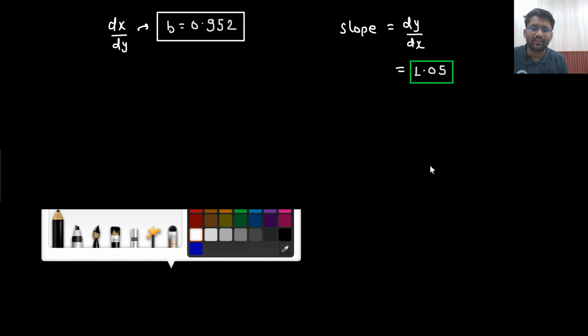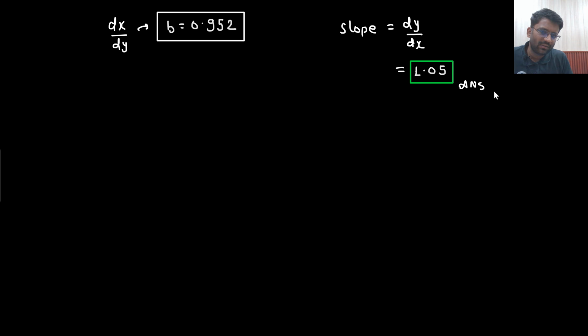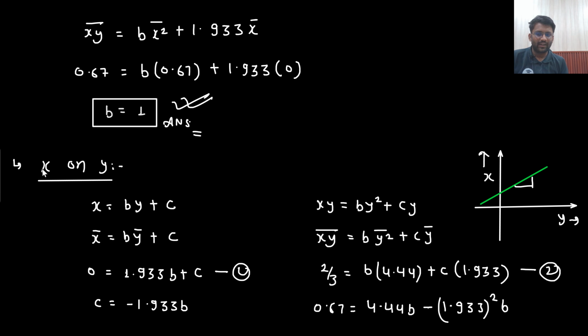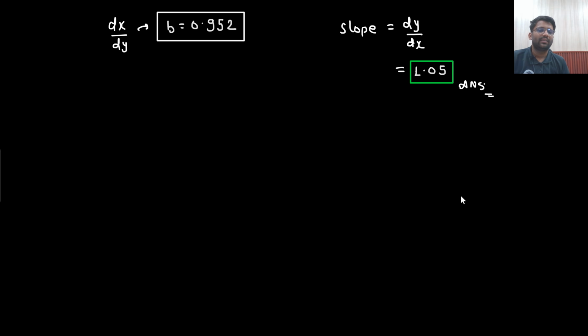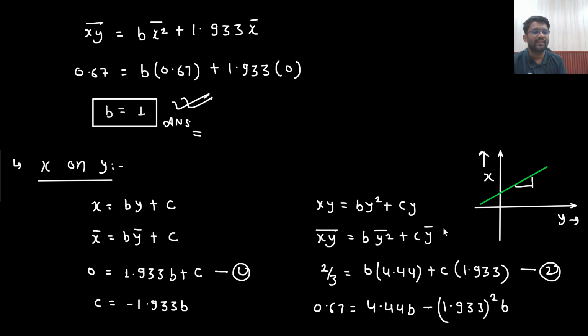Value of b is 0.952, but if you have taken x on y, if you have solved in this manner, then this is your dx by dy, but you need to find out dy by dx, because this is the meaning of slope. So the answer would be 1.05. So either you write down the answer 1.05 or you write down the answer 1.00. This will also be accepted. Okay, so both of the answers would be accepted.